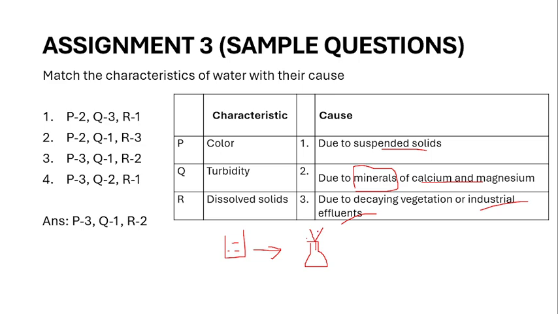using the filter paper, whatever particles are present in the filter paper are called the suspended solids. So the suspended solids are mainly separated just by filtering it or passing it through a grit chamber. Whatever water is passed through this filter paper will contain the dissolved solids. All these dissolved solids mainly contain the minerals and ions. So that is what is causing the characteristic change in the water. So the right answer is 312.